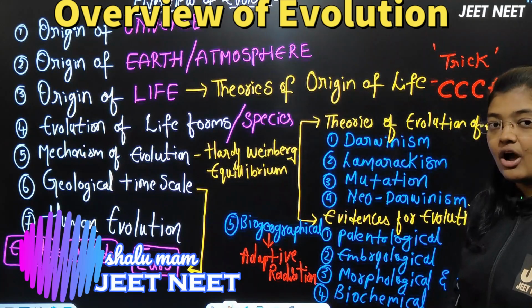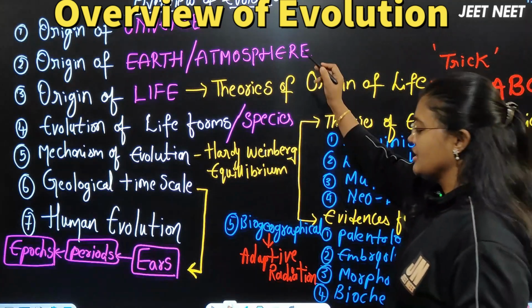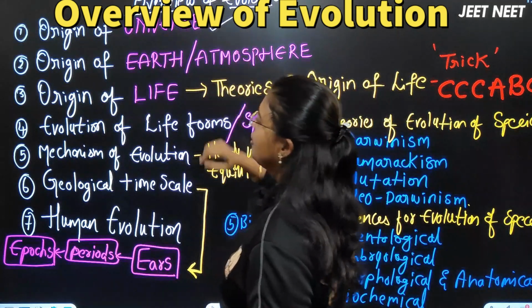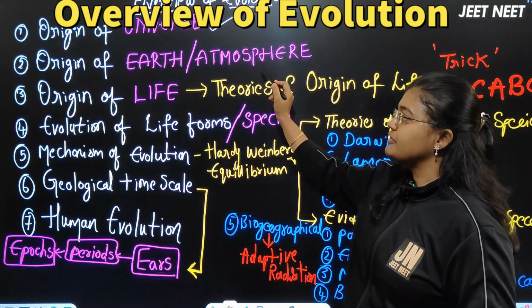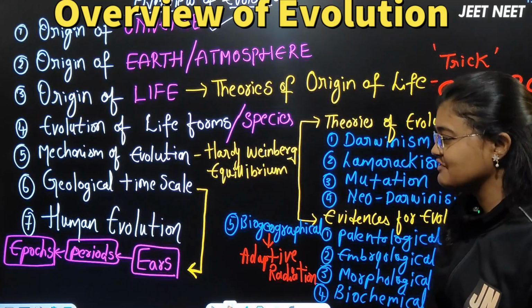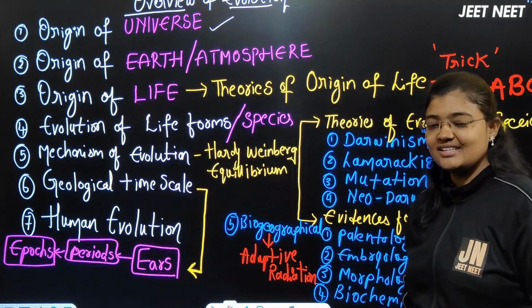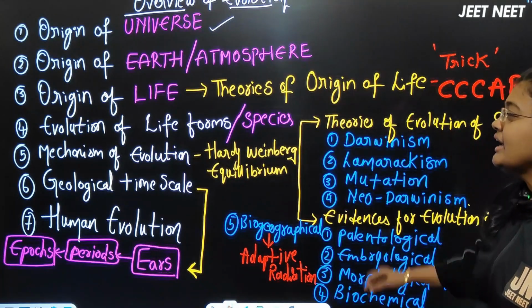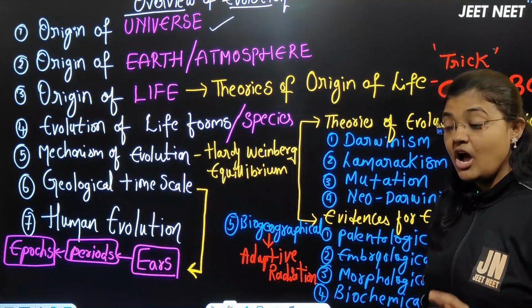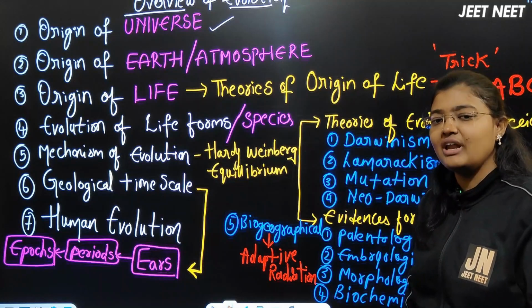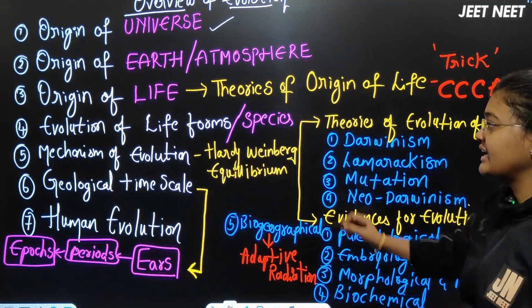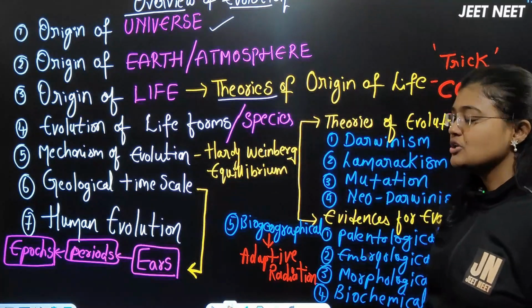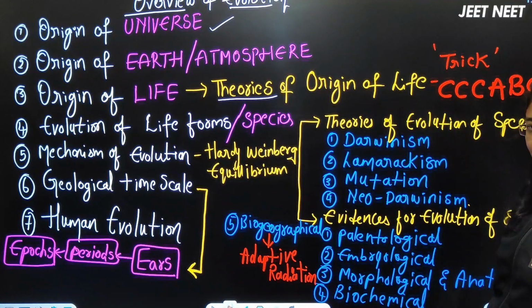First, they have given the origin of the universe. Second topic which we will discuss is the origin of earth and the atmosphere, how it is formed. Third topic is the origin of life. Under that, how the origin of life happened for the first time. To explain that, NCERT has given the theories also. So, theories of origin of life.